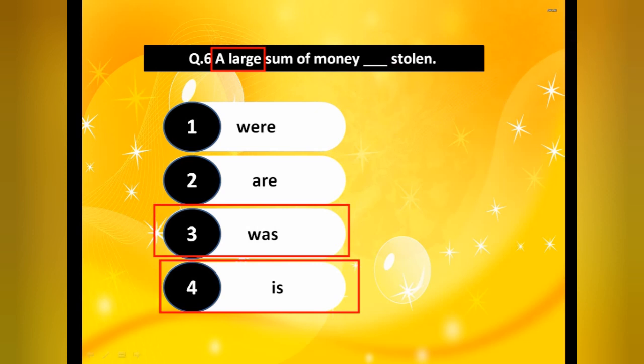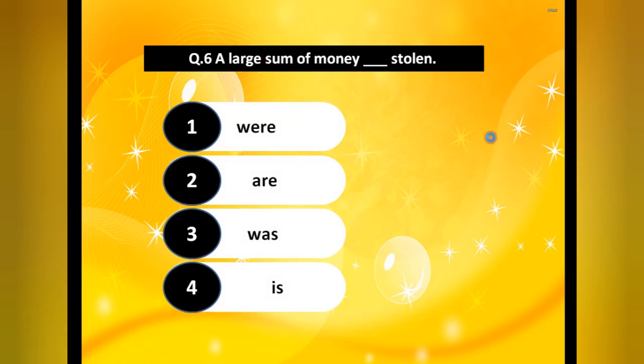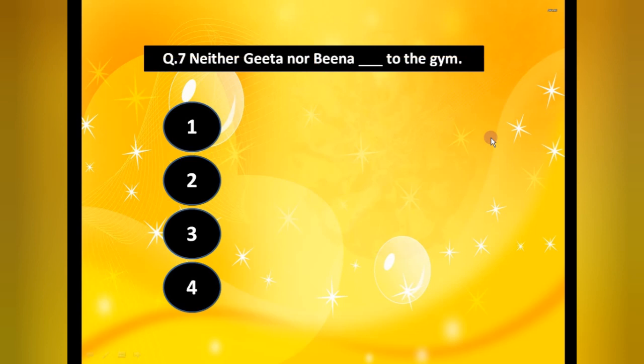Okay. Now the next one we have, that is neither Geeta nor Beena dash to the gym. Now see, neither nor, if you remember the rule, when both the subjects are singular, we have to put a singular one. Whatever is nearby the blank, what is given? Beena, singular, then singular one.